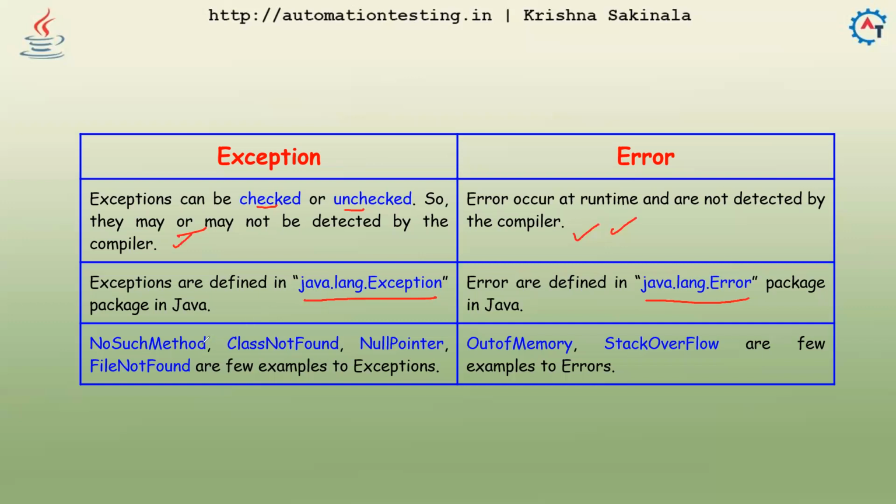A few examples of exceptions are NoSuchMethodException, ClassNotFoundException, and NullPointerException, which we saw in our previous example on default exception handling. We got a NullPointerException. FileNotFoundException is another one; these are a few exception examples. Coming to errors, OutOfMemoryError and StackOverflowError are a few examples. So this is the difference between exception and error. We should have some information about all these things going forward as we discuss the next topics.